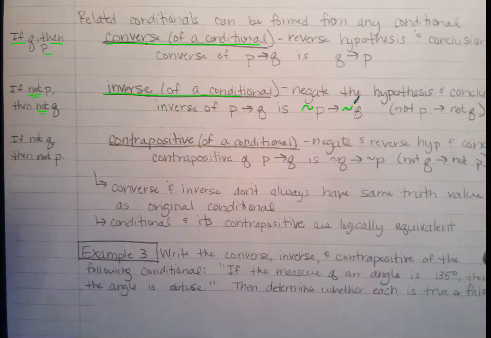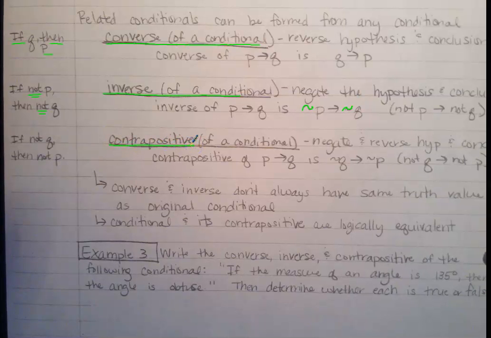Whereas in the converse, we said if you work out, you get muscles. The converse would say if you get muscles, then you work out. Does that make sense? So it's just the way we're ordering the phrases in the statement. Okay, good. All right, last one is a contrapositive.